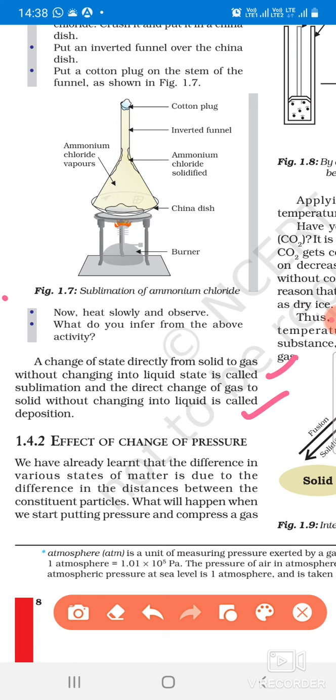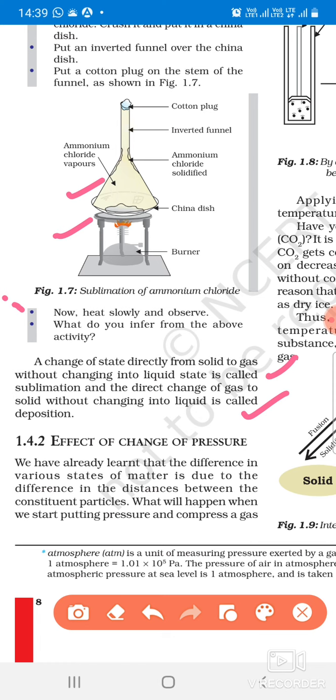Look at this example. Here a funnel is taken, and a china dish holds a mixture of ammonium chloride and salt. Both are white colored and mixed, and we have to separate the ammonium chloride from the salt. What will we do? We keep the china dish on the tripod stand, invert a funnel over it, plug cotton in the stem of the funnel, and then we start heating.